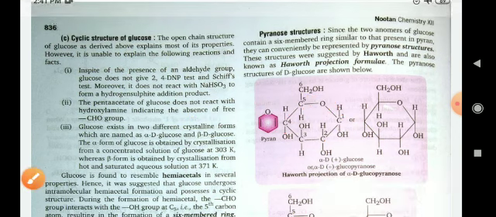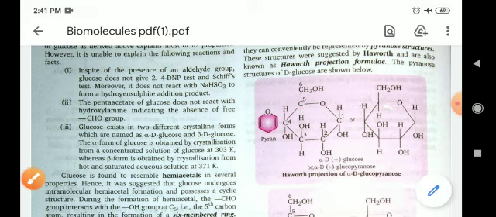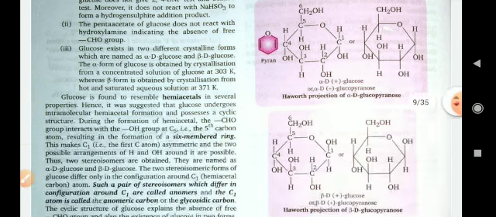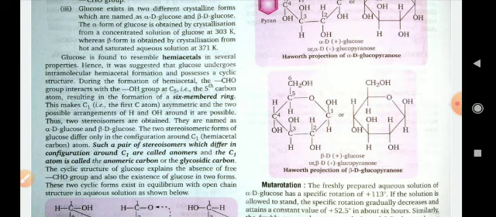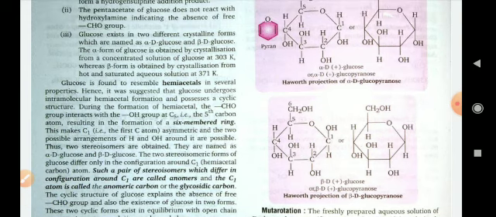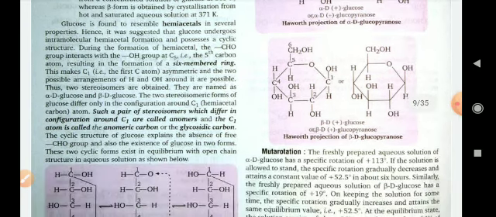and the Haworth projection structure will be formed. So this is the Haworth projection structure. Now it is for D-glucose: alpha-D-glucose, and it is for beta-D-glucose.